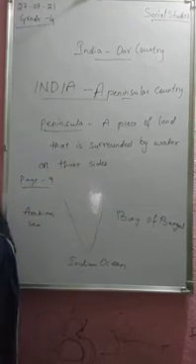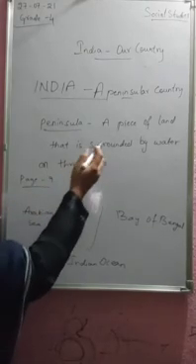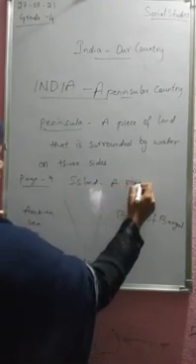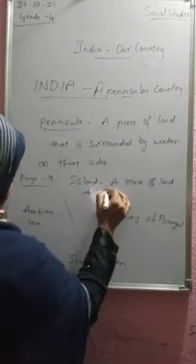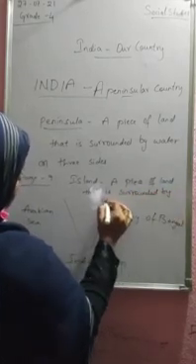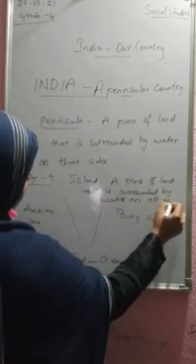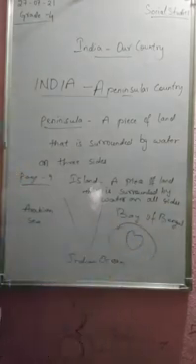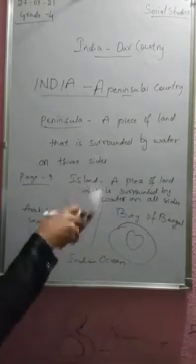Fine. Then moving on, what is an island? Now an island is nothing but a piece of land that is surrounded by water on all sides. Okay, so an island is completely surrounded by water. A piece of land which is covered by water.